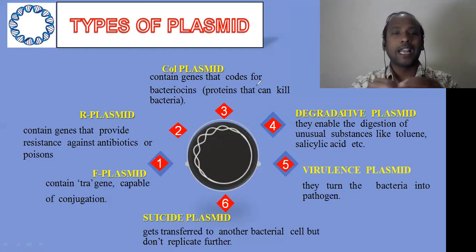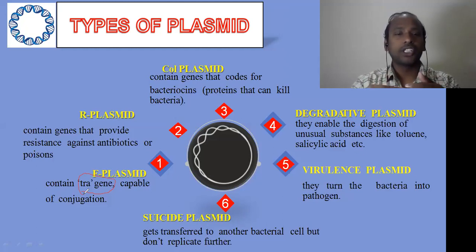Now coming to the types of plasmids. They can be classified based on the function of the plasmid, depending on the significance, into 6 different varieties. The first one we call the F plasmid, which is very important. The F plasmid has a gene that we call the tra gene, which is important for conjugation.